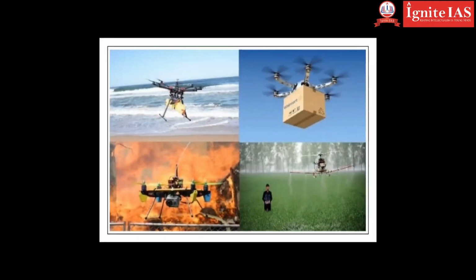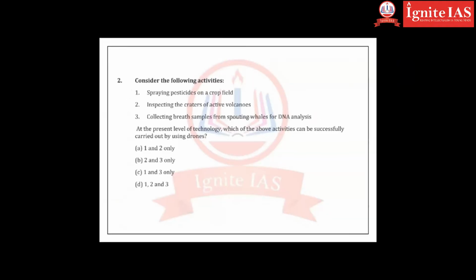You can parcel someone by using Amazon, Flipkart, Walmart. COVID situation is there, this is coming and delivering Sprite bottles, right? Spraying the pesticides. He is not a poor farmer; if he is a poor farmer, he might not have done these things. Collecting the samples from the crater of a volcano. Volcano chapter we studied yesterday. There is an active volcano, this is the crater. This is not caldera, it is crater. Caldera is when it is broken further here.